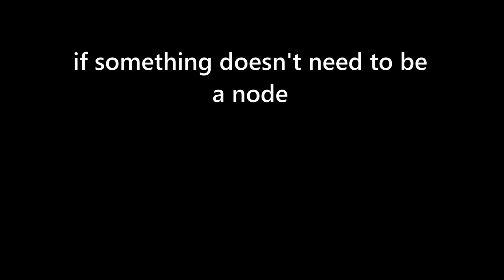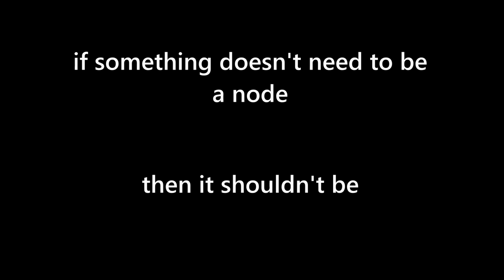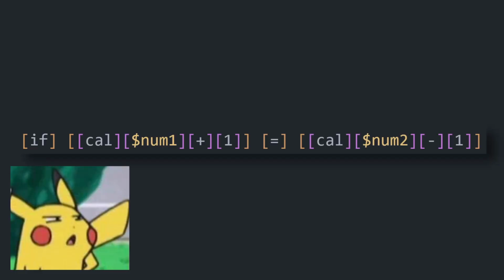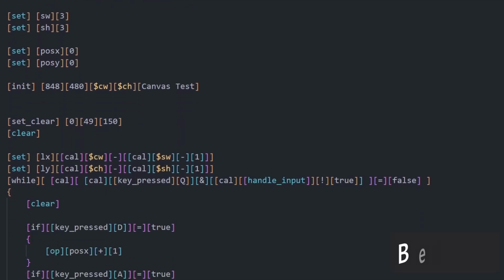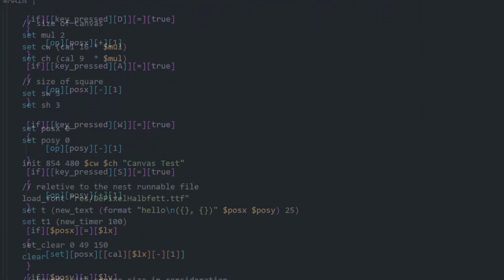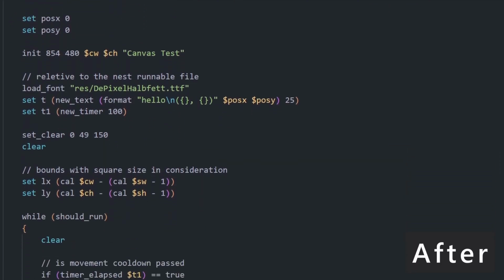It was clear that Niv can't be shipped with such a bad programming experience, so things had to change. So after hitting my head against the wall for a couple of hours, I introduced a new set of rules to the parser. The basic idea is that if something doesn't need to be inside the node declaration, it shouldn't be. This means that lines like this will transform into a much cleaner format. And this one change, without any single doubt, was the most important thing I've ever done to this language. Just look at the results.